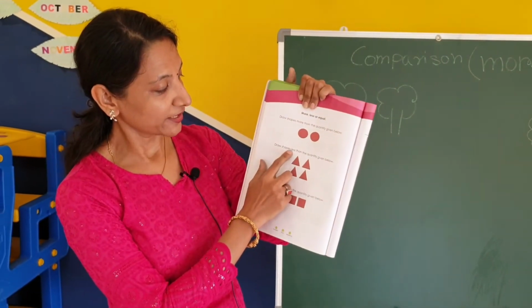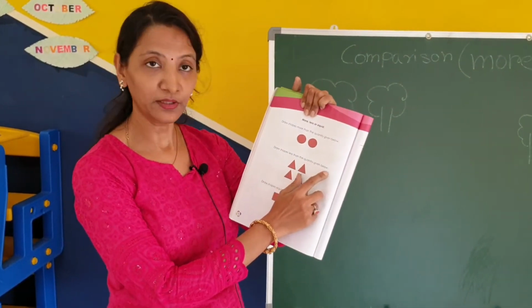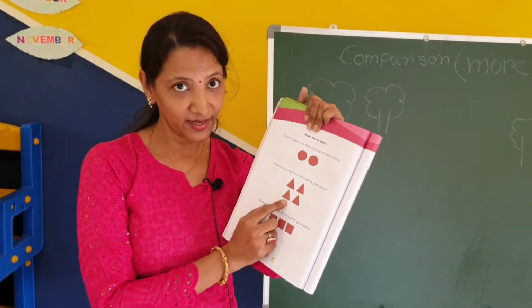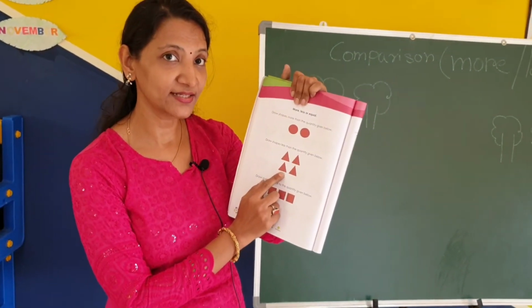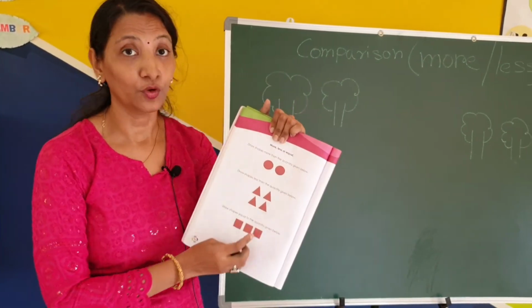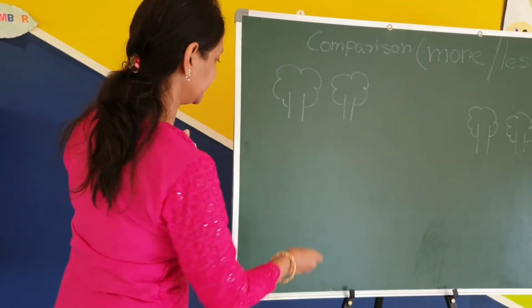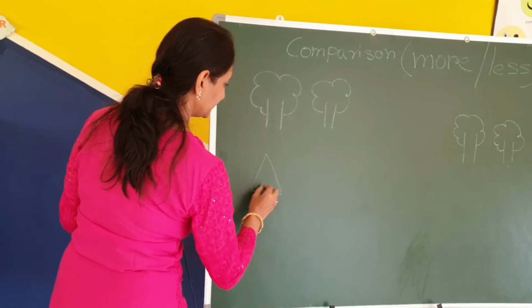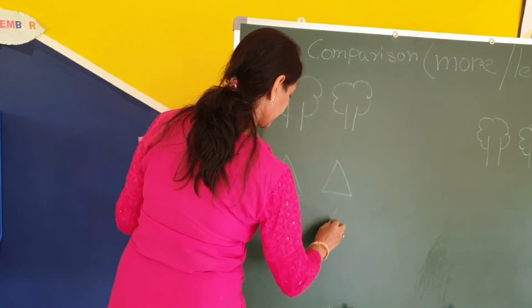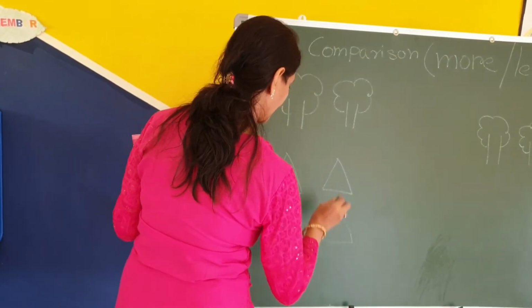Next, draw shapes less than the quantity given below. What is this shape? First tell me. Triangle. Now how many triangles are there? 1, 2, 3, 4. 4 triangles. Okay.